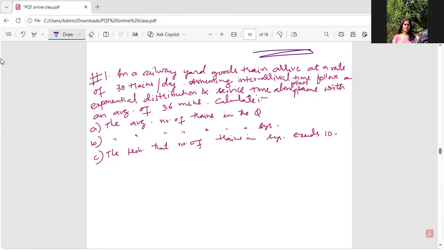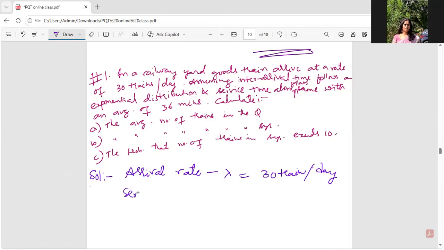So just look into it carefully. What's been given is clearly the arrival rate. Arrival rate is nothing but lambda, guys, which is given to be 30 trains per day. Next, service time follows exponential distribution with an average of 36 minutes. Means what? For each goods train to get served, it takes 36 minutes on average.